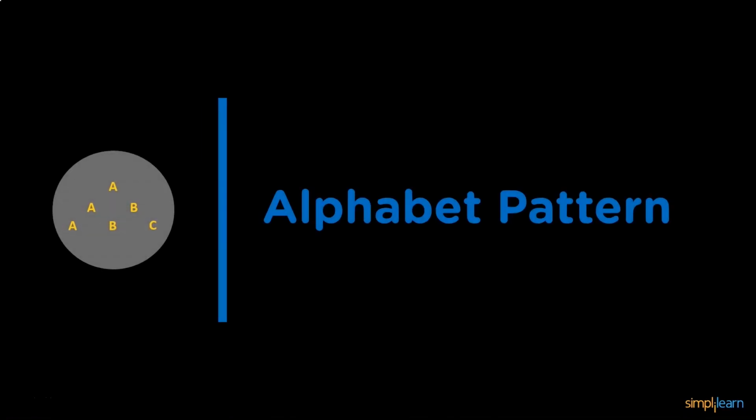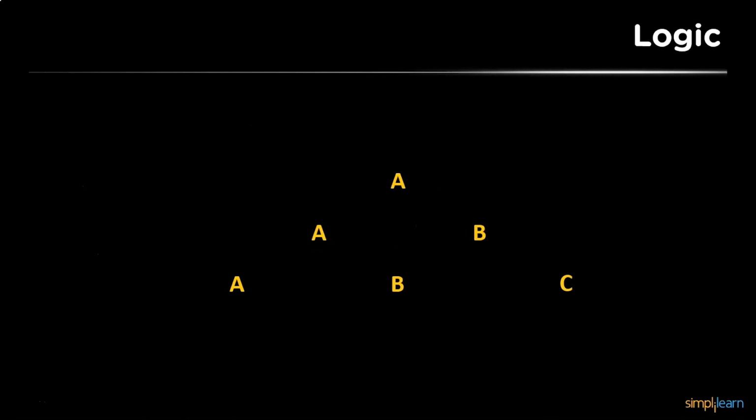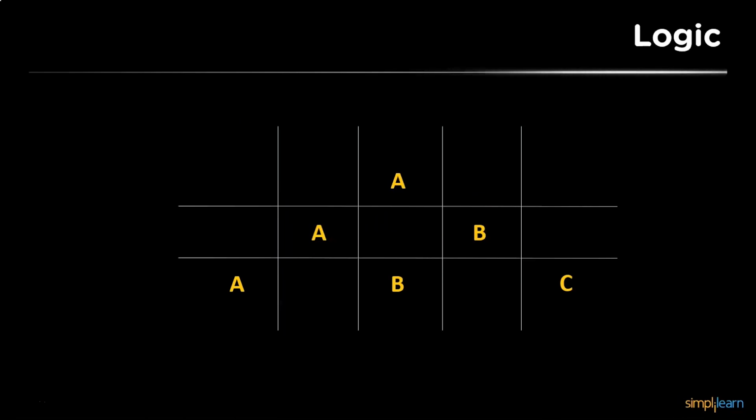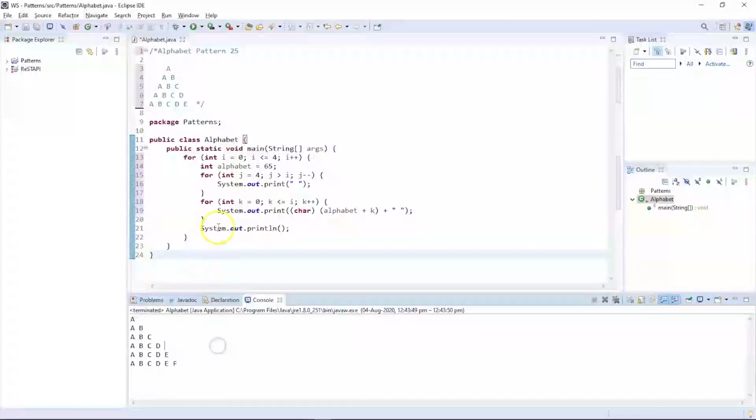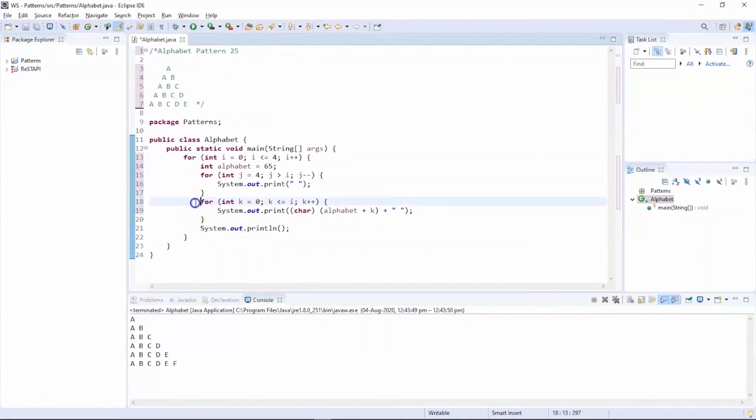So our next pattern is a pyramid again. So instead of numbers and stars, we are going to use the alphabetical values. Now let's check out the logic. Even here you can see the logic is similar to the pyramid logic. Now let's check out the code and execute the code and see the pattern. Now you can see the logic is also similar to the pyramid logic.